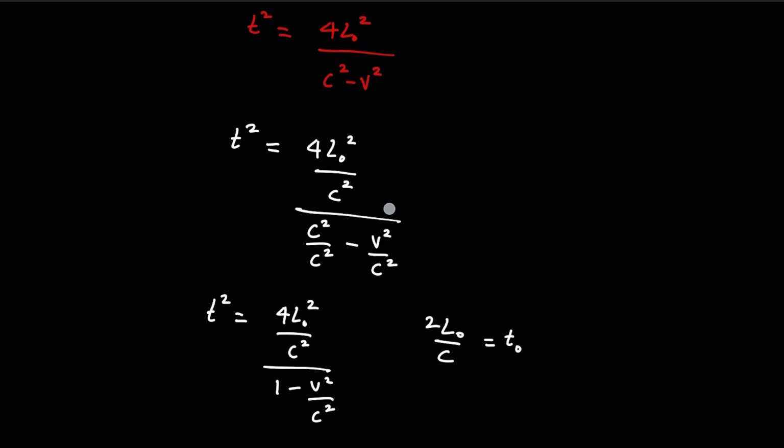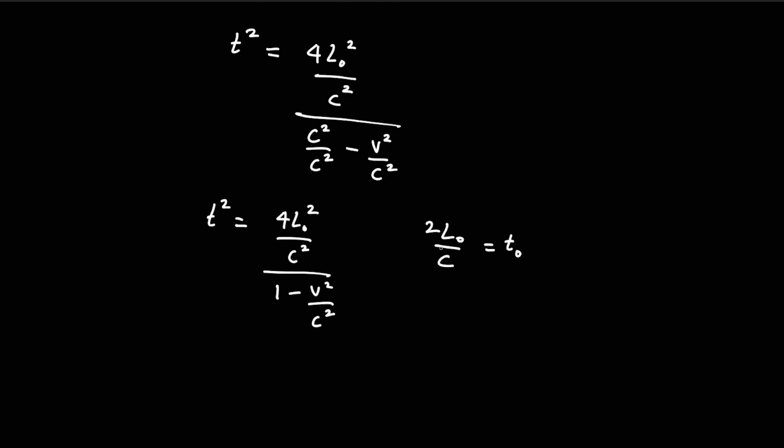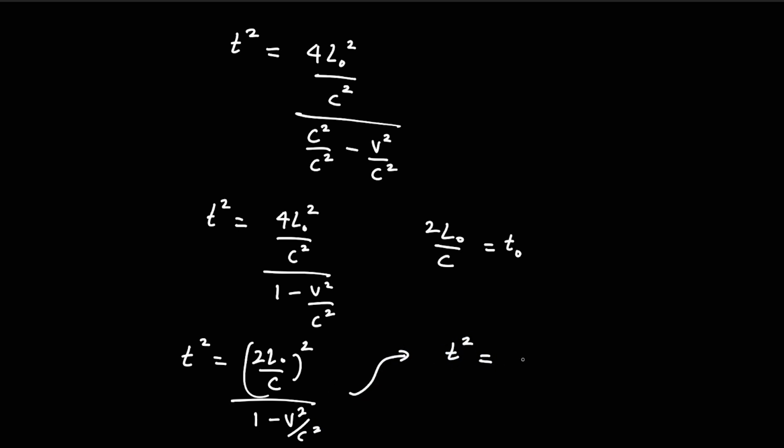So now, 2L naught over c. Why can't I now substitute these values? Now I can say that t squared is equal to this, 2L naught over c complete squared, guys, over 1 minus v squared over c squared. So now t squared is equal to t naught squared over 1 minus v squared over c squared. It's almost over now.